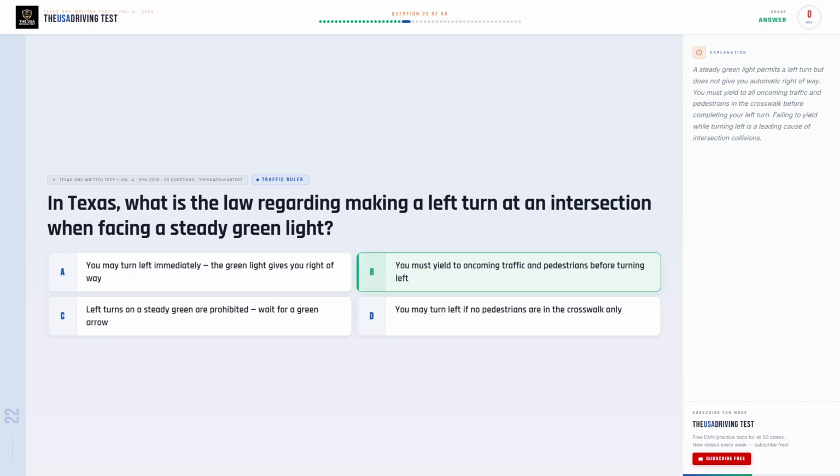The correct answer is B, you must yield to oncoming traffic and pedestrians before turning left. A steady green light permits a left turn but does not give you automatic right of way. You must yield to all oncoming traffic and pedestrians in the crosswalk before completing your left turn. Failing to yield while turning left is a leading cause of intersection collisions.